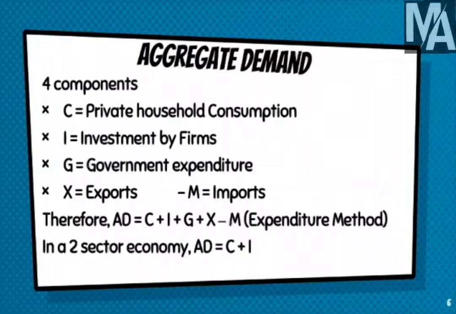In a two-sector economy, aggregate demand will be only private household consumption plus investment by firms. This is because we are trying to simplify the chapter for class 12, so we will not be considering exports, imports and government expenditure. In this chapter, we will be only studying aggregate demand in a two-sector economy. So the formula for us to remember is AD is equal to C plus I, that is aggregate demand is equal to private household consumption plus investment by firms.